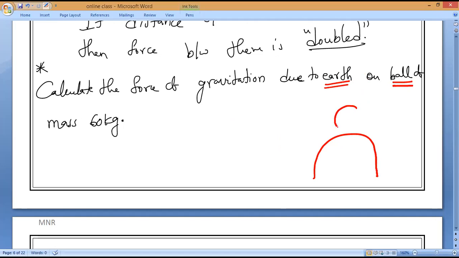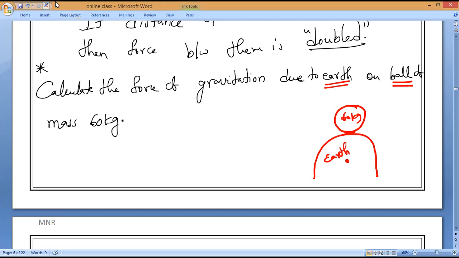So I kept a 60 kg ball on the Earth. Now they are asking what is the force exerted by the Earth on the ball, between the 60 kg ball and Earth.